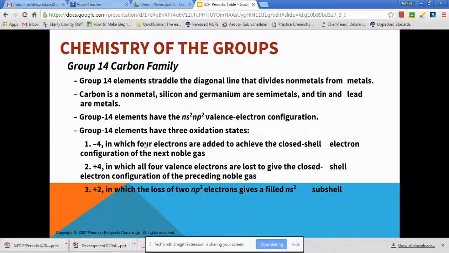And 14 is your carbon family, or 4A. And these straddle the diagonal line that divides nonmetals and metals. We've got carbon, which is a nonmetal, silicon and germanium, which are semi-metals, and tin and lead, which are definitely metals. Talks a little bit about their configuration as well, but we don't tend to use a charge here on these. I will say this, though, for number 2 and 3 at the bottom, where it says +4 and +2, those are the charges that tend to go on lead and tin when they react with a nonmetal.